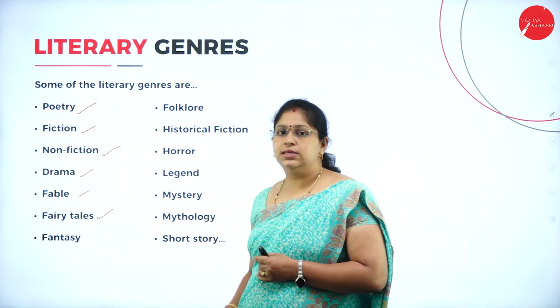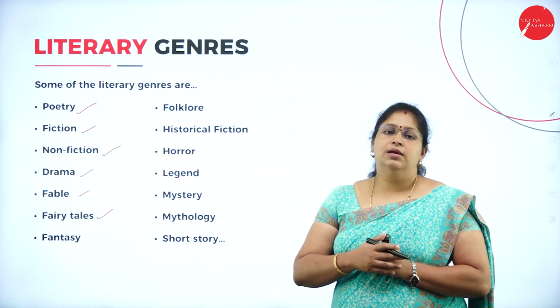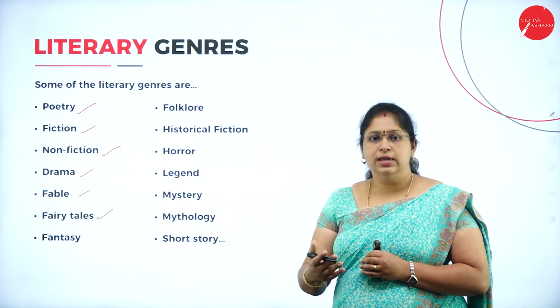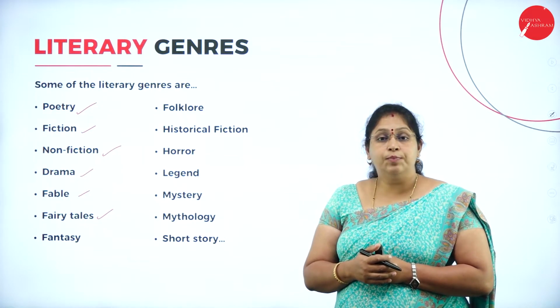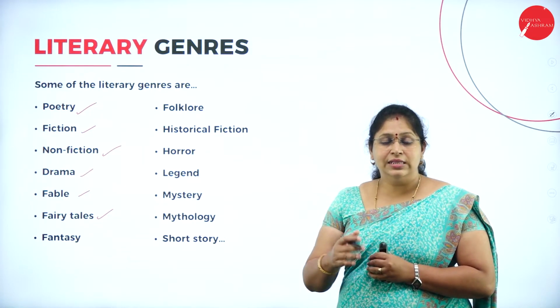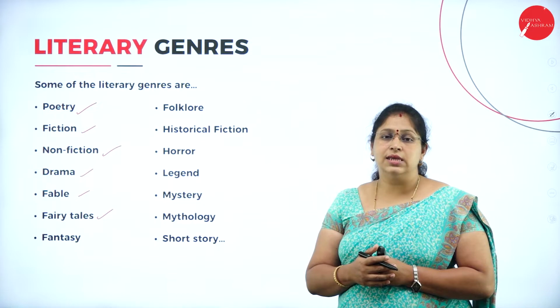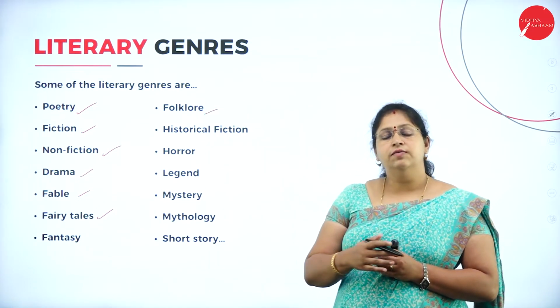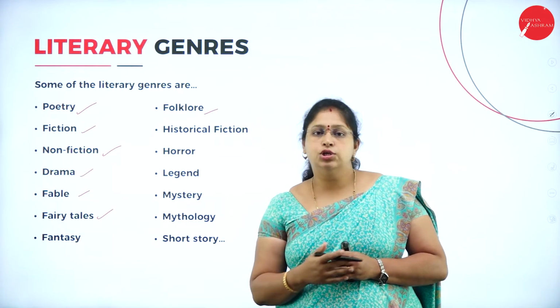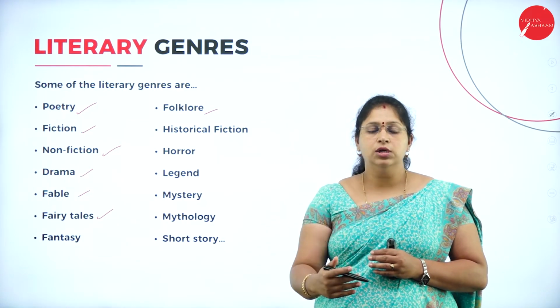Then fantasy. Fantasy means where it is completely beyond our imagination, like somebody jumping into a pool of chocolate. These kinds of writings are known as fantasy. Then folklore. Folklore means which has passed from mouth to mouth, from generation to generation.